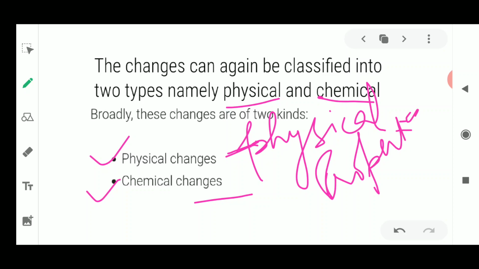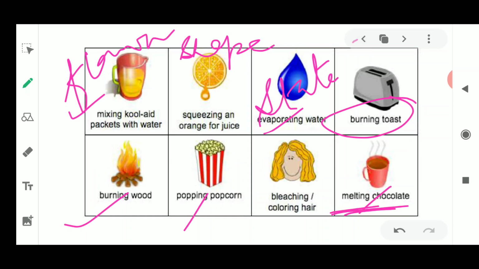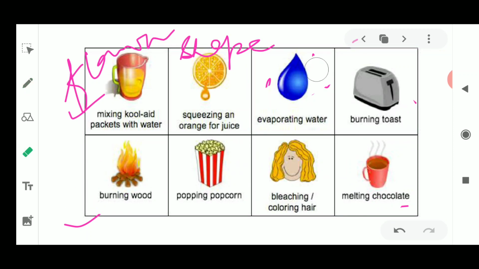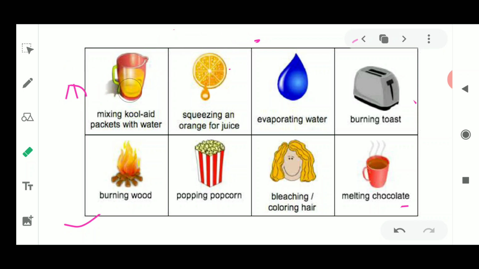For example, I just give you an example. I show you this picture, and what you have to do here is just describe this mug. Okay, how will you describe this picture, where this melting chocolate is being kept?